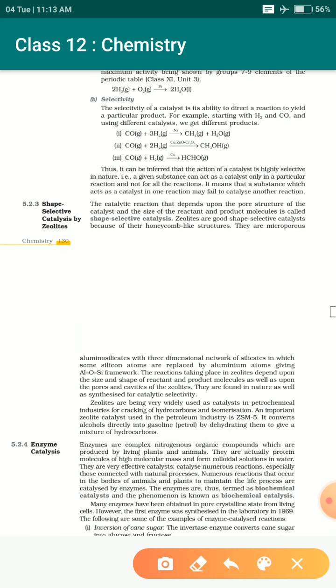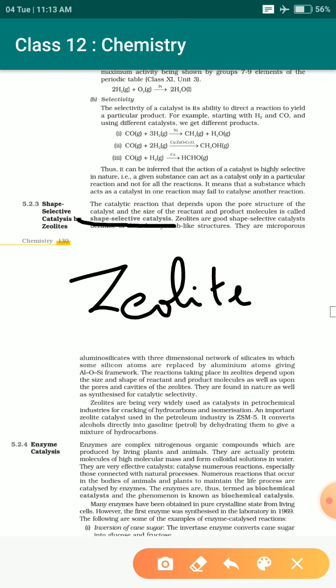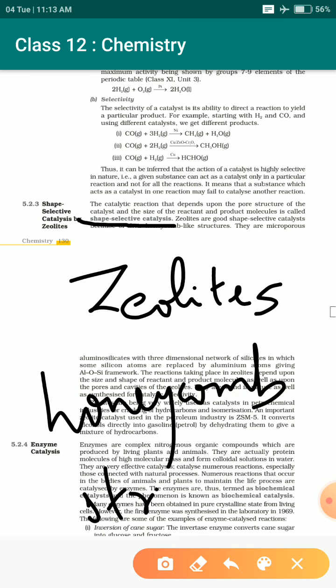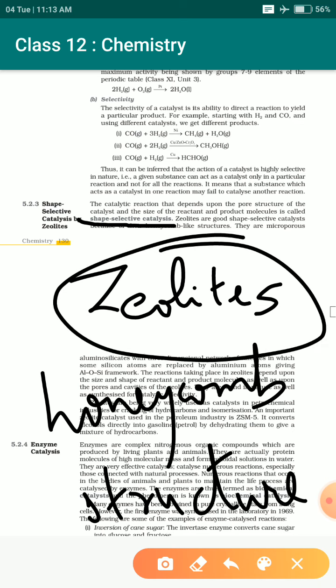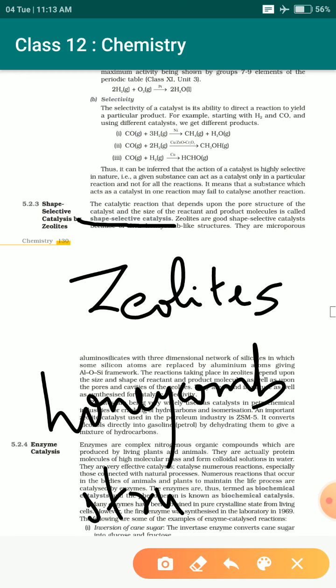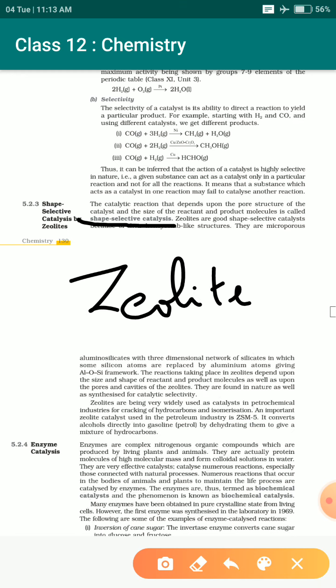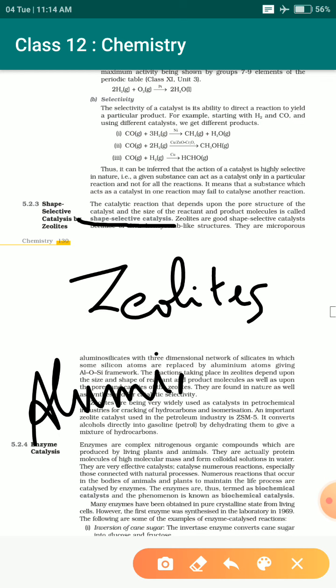Such a catalysis process where shape selectivity occurs is known as shape selective catalysis, and the best example of a shape selective catalyst is zeolites. Zeolites have a structure that closely resembles a honeycomb. If you have seen a honeycomb, zeolites have a very similar structure. Zeolites are actually a three-dimensional structure of aluminosilicate.